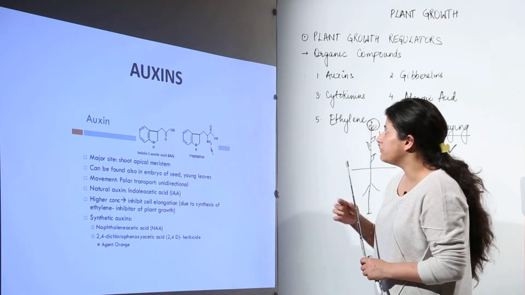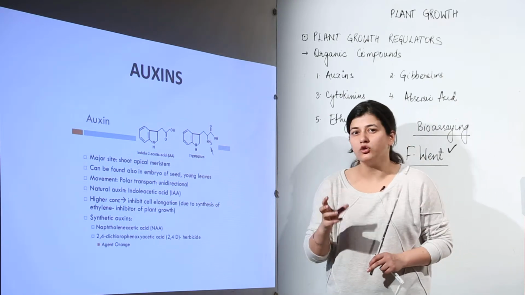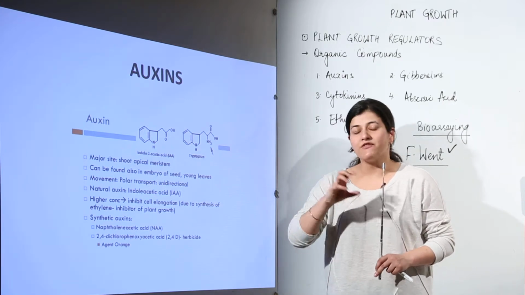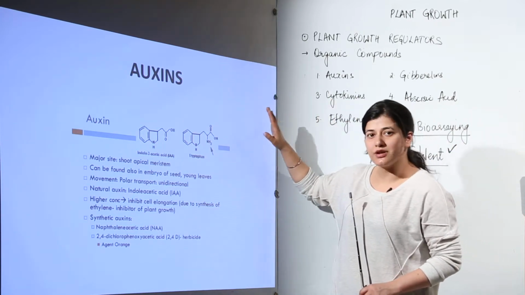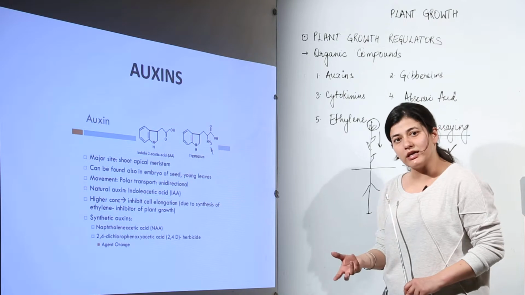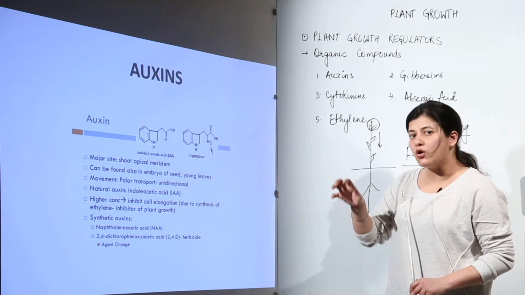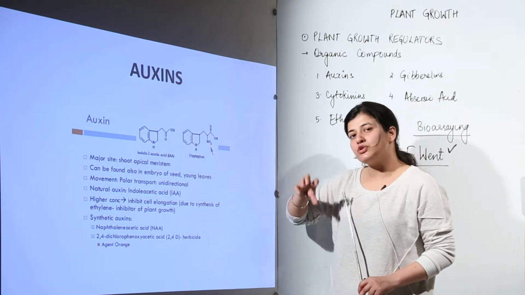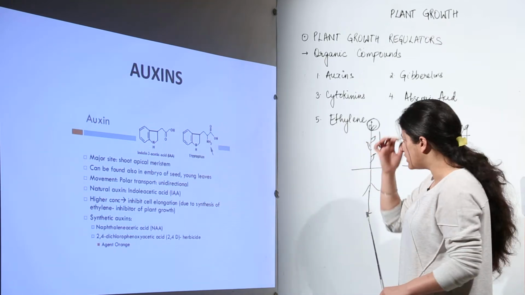One thing I need to make clear before I go any further: if I say a human hormone like thyroxine, that would be one hormone, one chemical compound that I would be referring to. If I refer to prolactin, it would be one chemical compound. But in the case of plant growth regulators, auxins would refer to all those organic compounds in the plant, naturally synthesized or synthetically synthesized, which would show the same function in plant physiology. The morphological or metabolic functions occurring inside the plant would be similar, and whichever chemical brings that similar function would be termed an auxin. This is the difference between plant and human hormones.